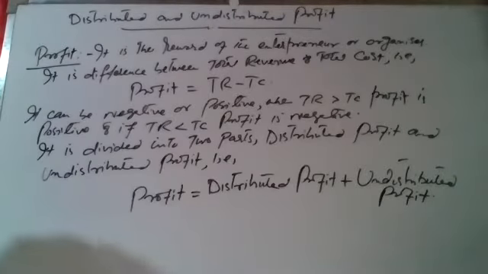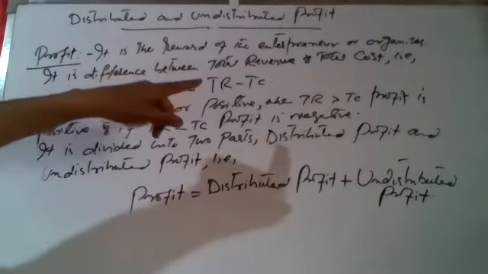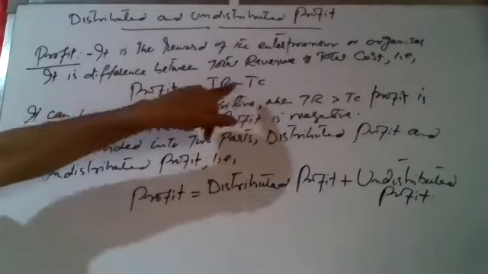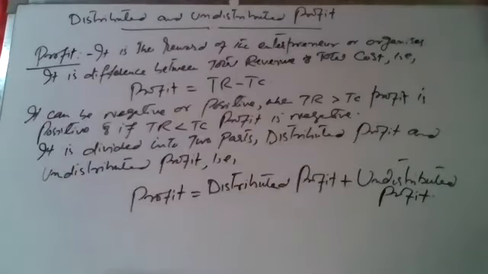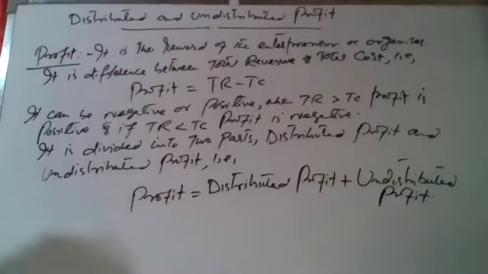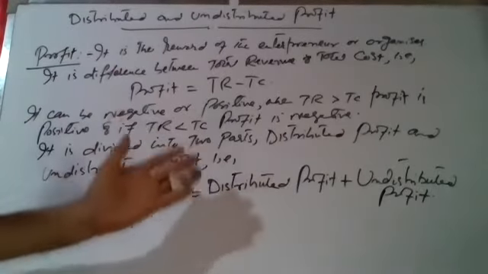अगर कोई चीज वो 50 रुपये में बेचता है, if an entrepreneur sells a product for 50 rupees and he pays 40 rupees as factor prices, as rent, wages, interest, whatever remains, that becomes profit. So profit is simply the difference between total revenue and total cost. So profit is TR minus TC, that is total revenue minus total cost. This profit can be negative or it can be positive.